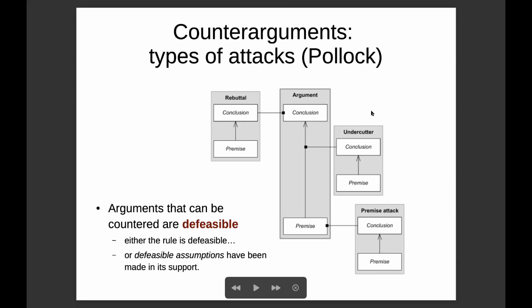The undercutter for Pollock is what we call rebuttal in Toulmin's scheme, or reservation according to Knepper. It is something that cuts the connection between datum and claim. A premise attack is an argument that removes one of the assumptions that were used in support of the claim.